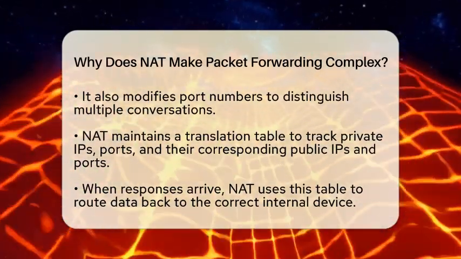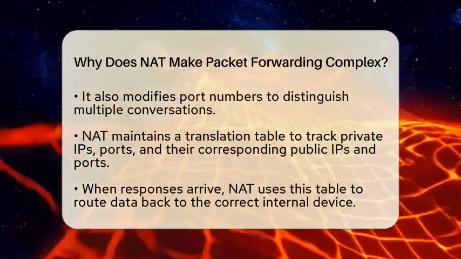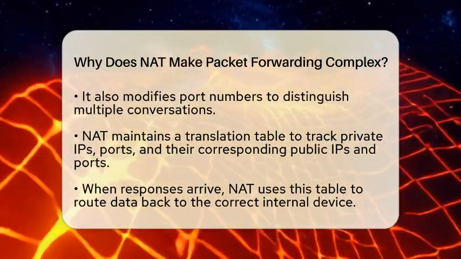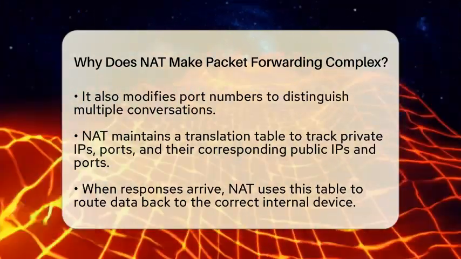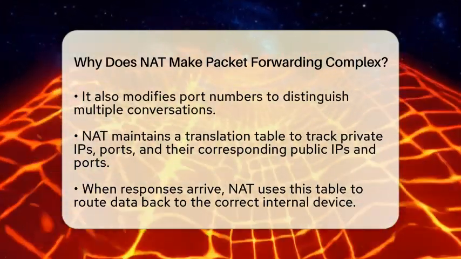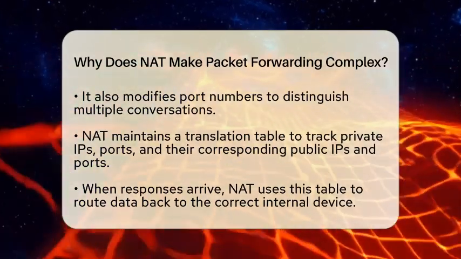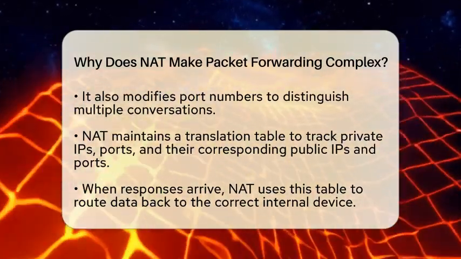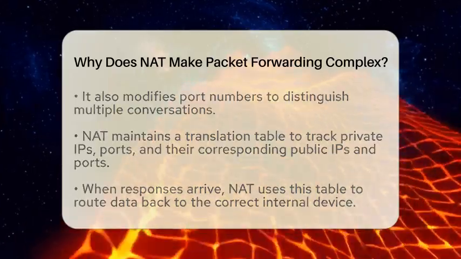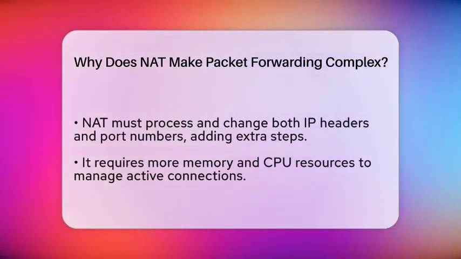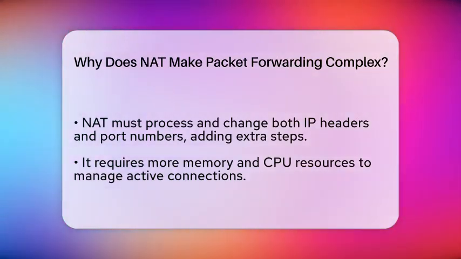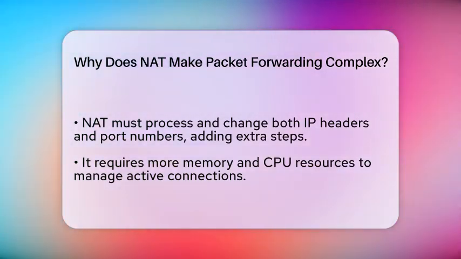Because of this, NAT has to do more than just forward packets based on IP addresses. It has to look into the transport layer, which includes port numbers, and change those as well. This adds extra steps and processing power to the router or NAT device. It needs to remember all active connections, which takes up memory and CPU resources. If the NAT device is busy or has too many connections, it can slow down the network or cause delays.